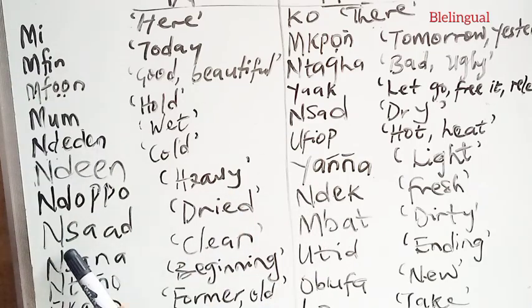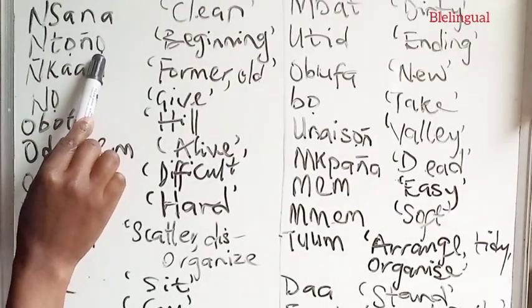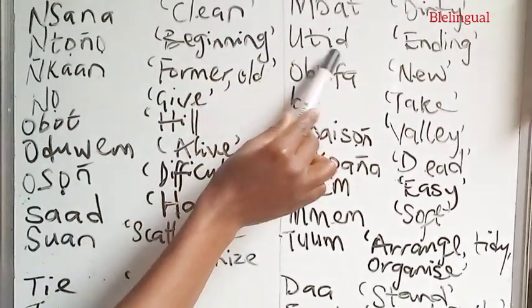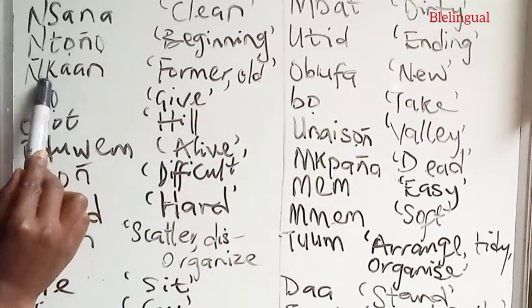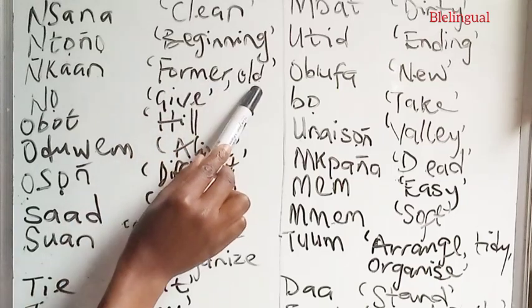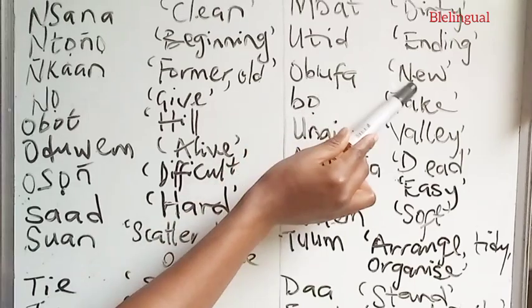We have the word nsana, to mean clean, and mbat, to mean dirty. Ntongo, to mean beginning, and the opposite utat, to mean ending. We have the word nkan, to mean former or old, and the opposite obufa, to mean new.